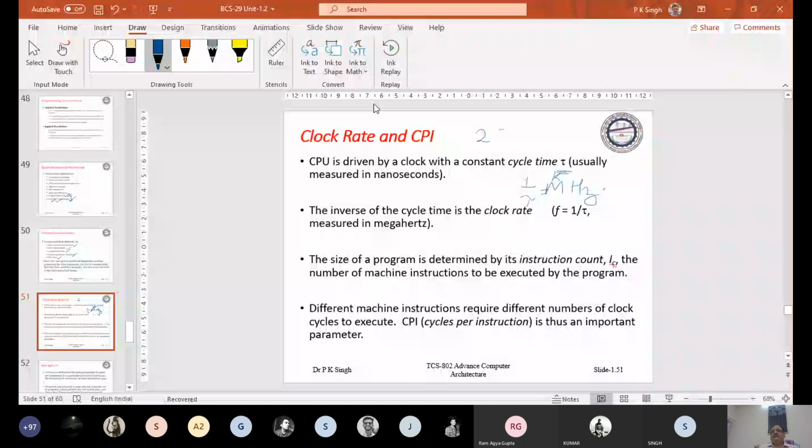It will depend upon the execution of the instruction, meaning the entire instruction cycle. Okay. This is the machine cycle. The tau is the machine cycle. I will just explain.